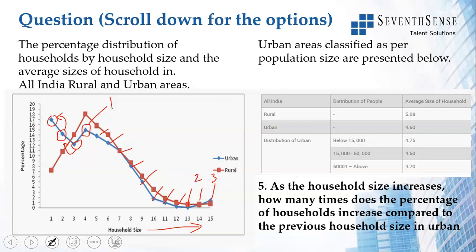So the second instance where it increases, and the third instance where it increases. So they've given one as one of the options. You see this and you will tick. If you do that, you are wrong. It increases once, twice, and then thrice. The number of times the percentage of households increases compared to the previous household size is 3.